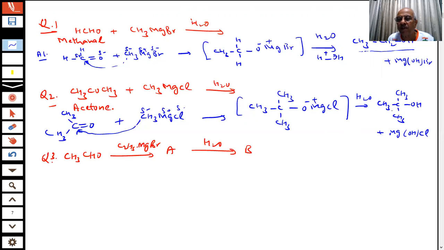What type of alcohol is this? 1 degree, 2 degree, or 3 degree, students? Sir, this alcohol is 3 degree. 3 degree alcohol. What is the IUPAC name of this? They have asked in the paper, write the IUPAC name also of the product.